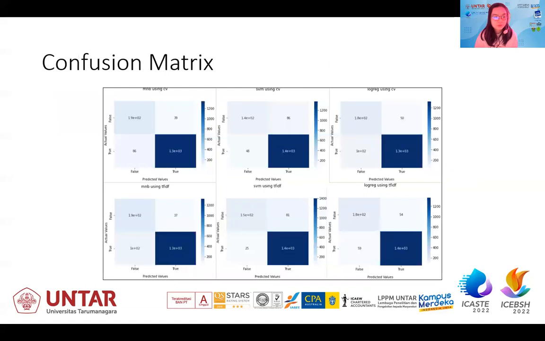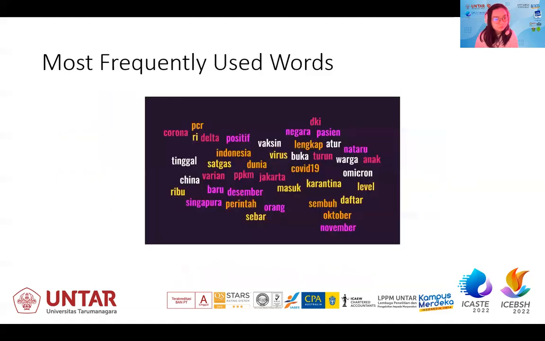This is the confusion matrix for all 6 algorithms that shows the true and false positives and the false negatives, and also the true and the false. This is a word cloud of the top 50 most frequently used words according to the tokenization and also the vectorizer.